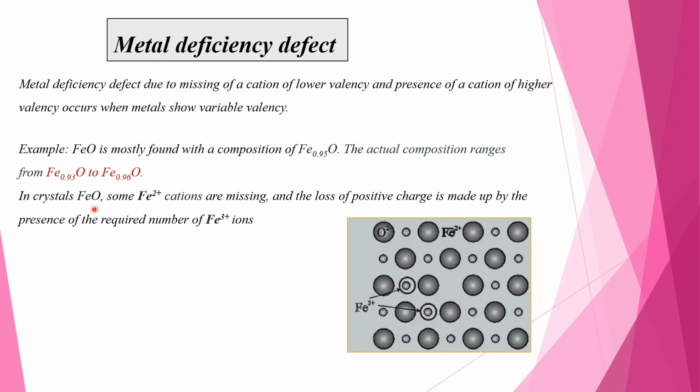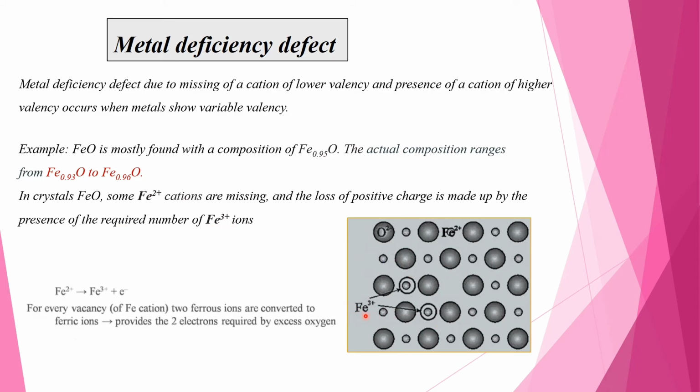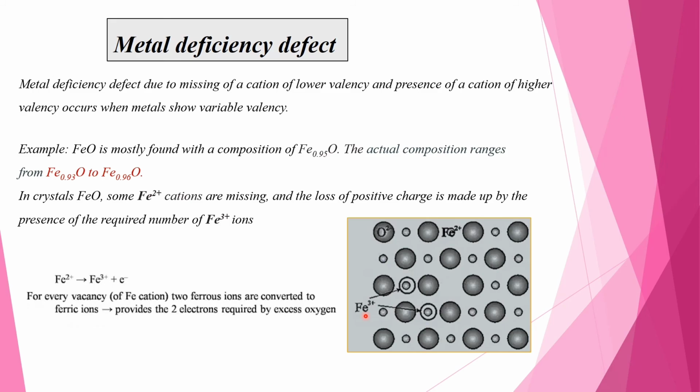In crystal FeO, some Fe2+ ions are missing, and the loss of positive charge is made up by the presence of the required number of Fe3+ ions. Charge is compensated by conversion of ferrous to ferric ion. For every vacancy of an Fe cation, two ferrous ions are converted to ferric ions, which means providing the two electrons required by excess oxygen.